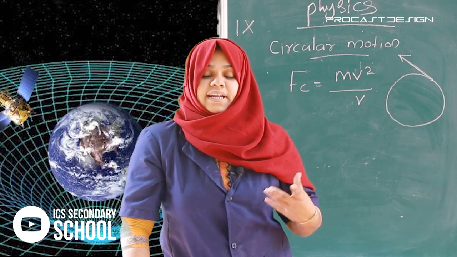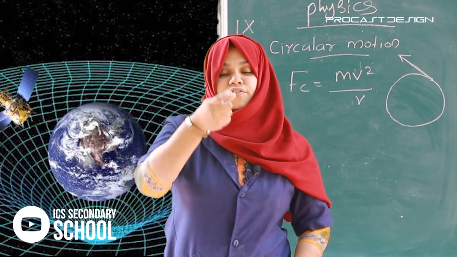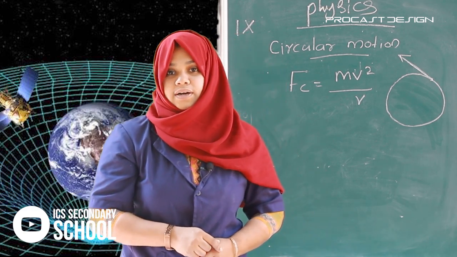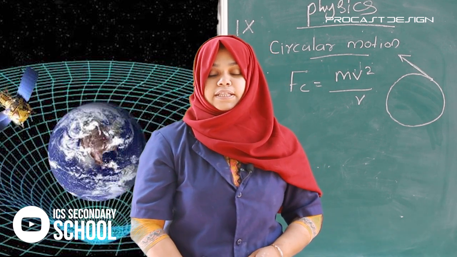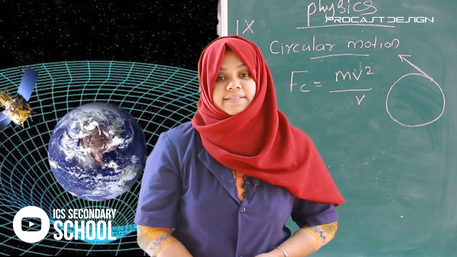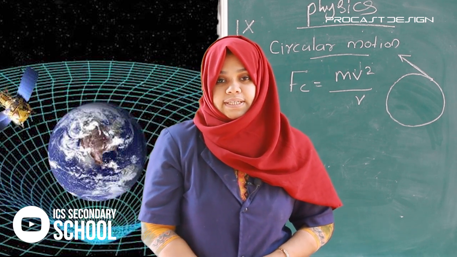What are examples of uniform circular motion? The tip of the needle of the clock, and the earth moving around the sun, are examples of uniform circular motion.